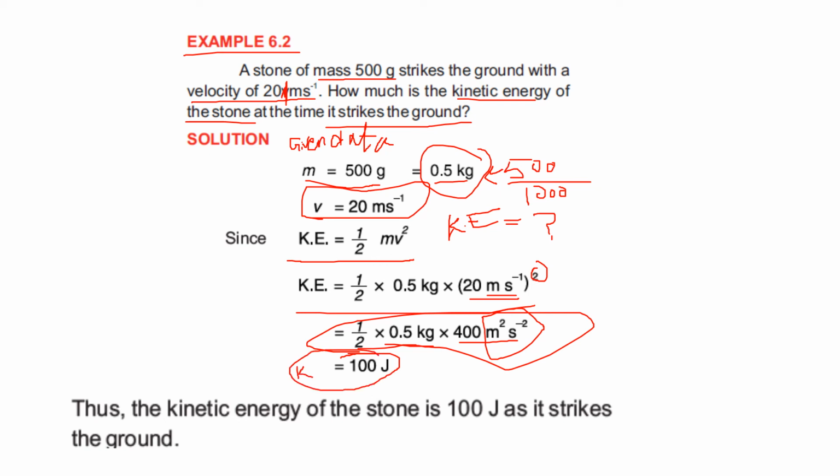And class, one thing I tell you, that energy is also the ability to do some work. So energy has the same unit as work. Work has the unit joule, and energy is also the same unit, that is joule. Kinetic energy is also energy, so it has the same unit, joule. Thus the kinetic energy of the stone is 100 joule as it strikes the ground.